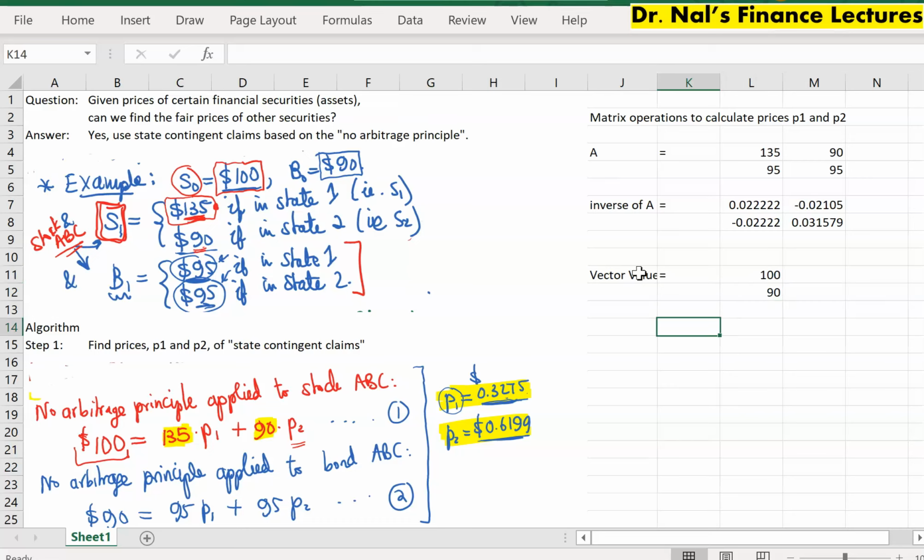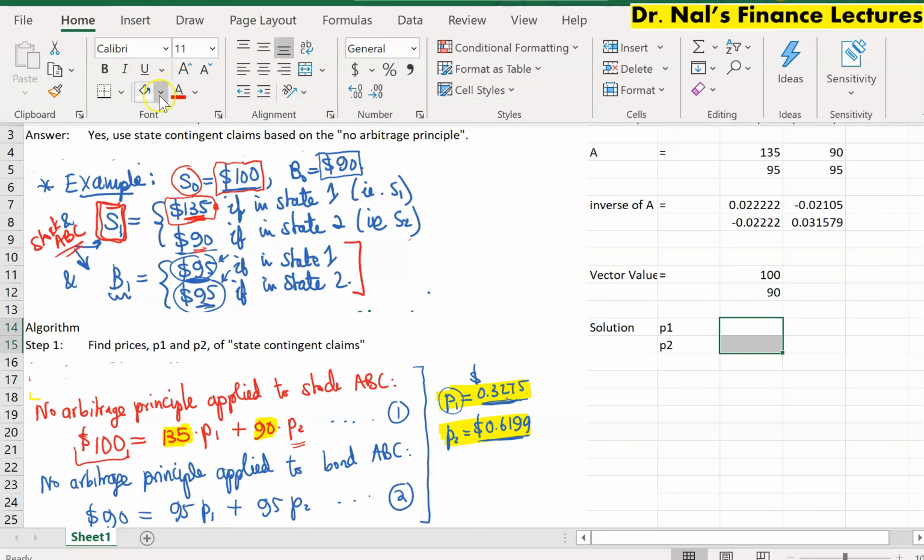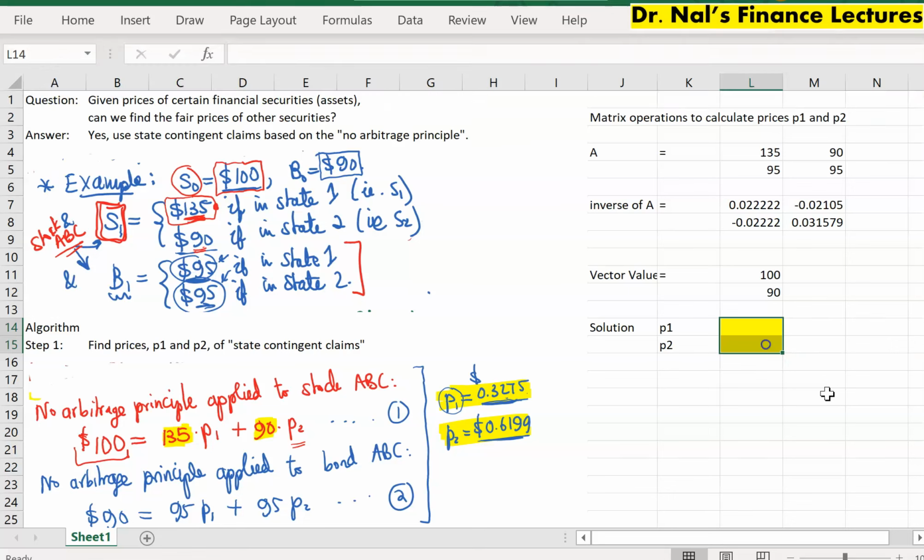All right, so the solution, which is in this case P1 and P2, let me just go ahead and write them. P1 and P2 will be a 2 by 1, because I'm going to ultimately multiply this with this one. Why? Because this is 2 by 2 and this one is 2 by 1. 2 by 2 times 2 by 1 matrix will give you a 2 by 1 again, 2 rows and 1 column. So I can just highlight it as well, so it will make more sense. All right, so that's what we're calculating basically.